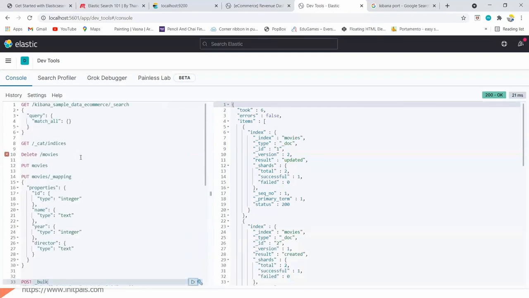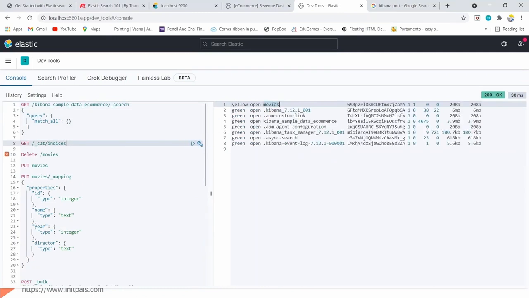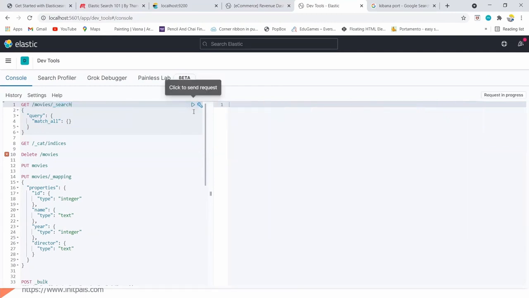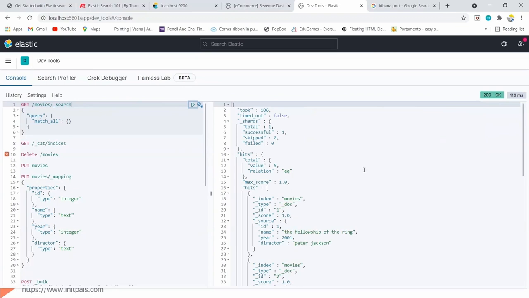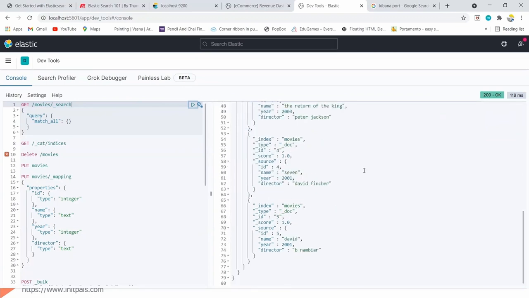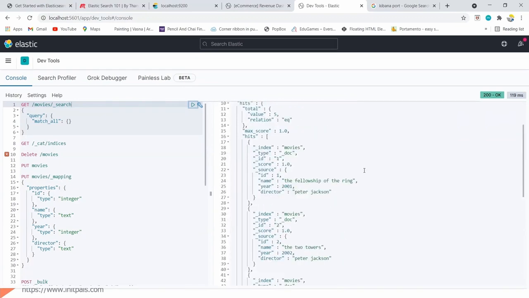Okay, so we have added the data. Now let's see what data we have. I'm going to see how many or what kind of data we have. So you can see that we have added some data.